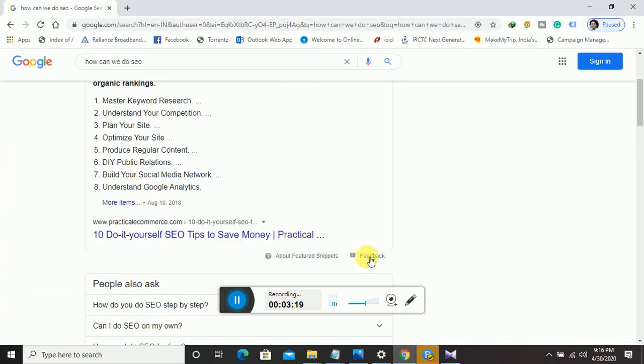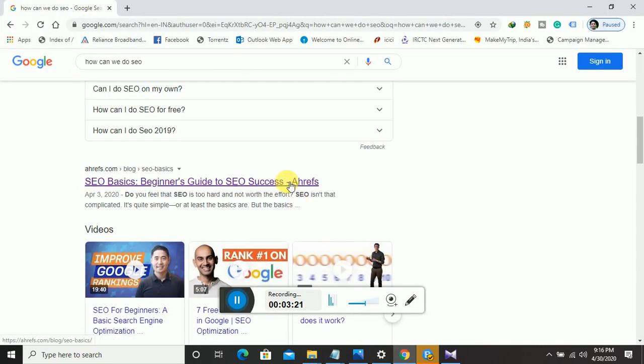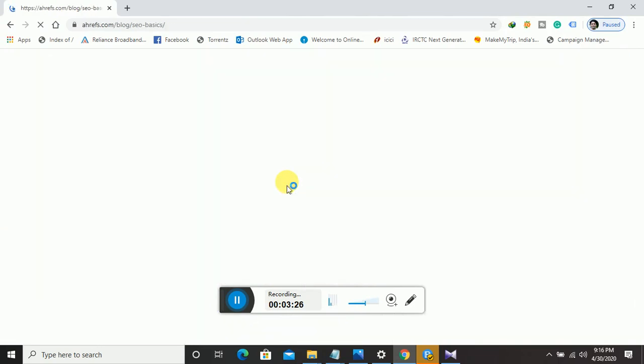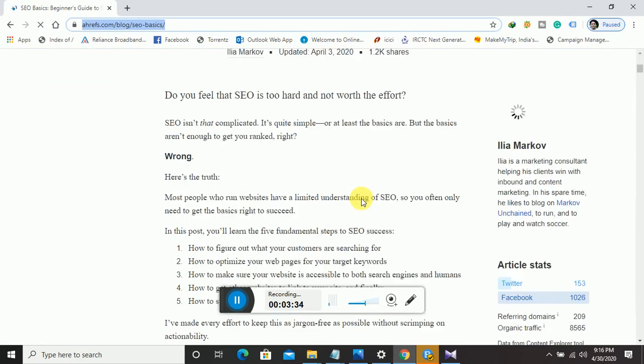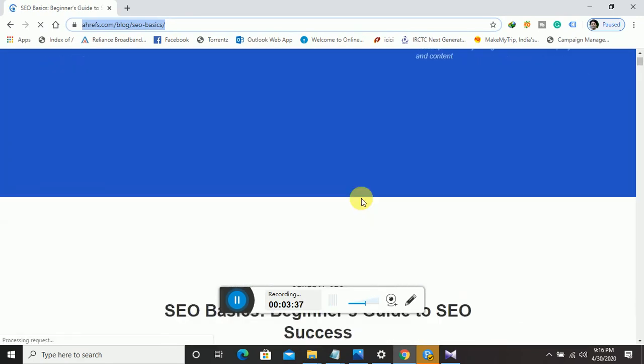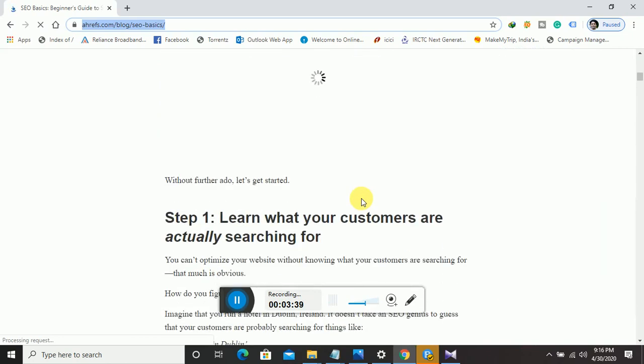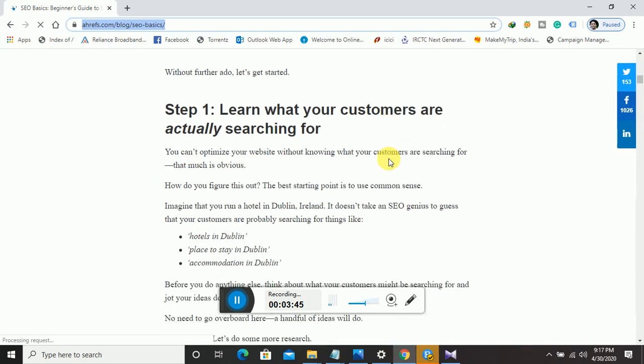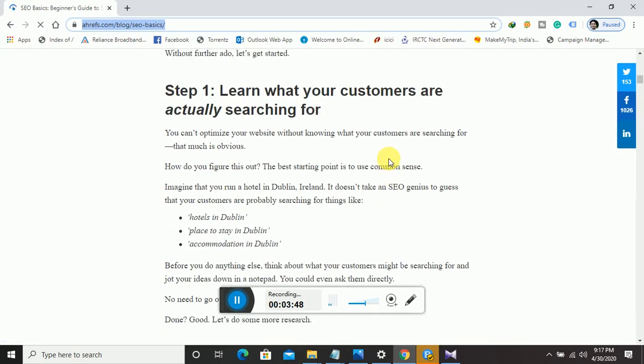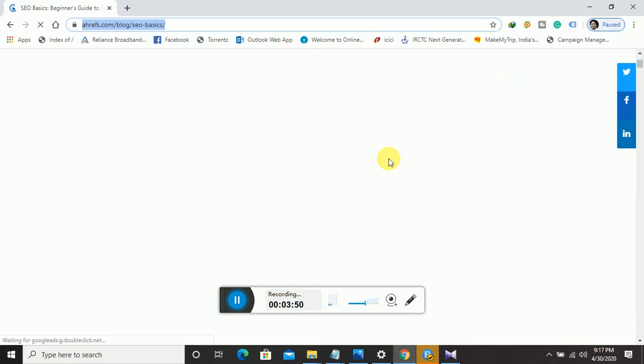For example, you can see the website. This is the Ahrefs website. It's opening up, it's taking some time. They have written a detailed blog about how to do SEO.